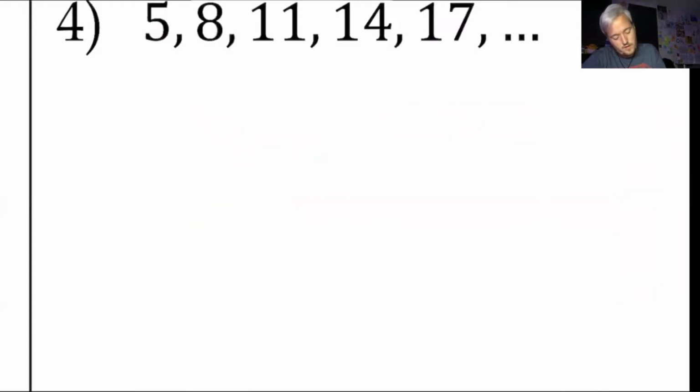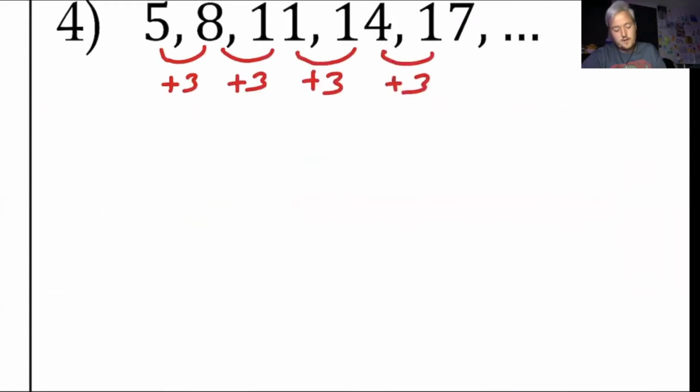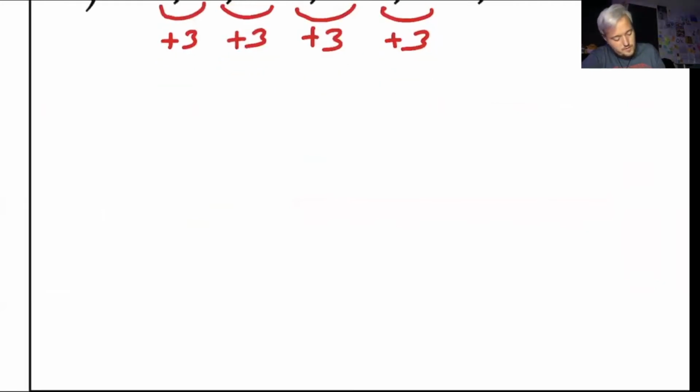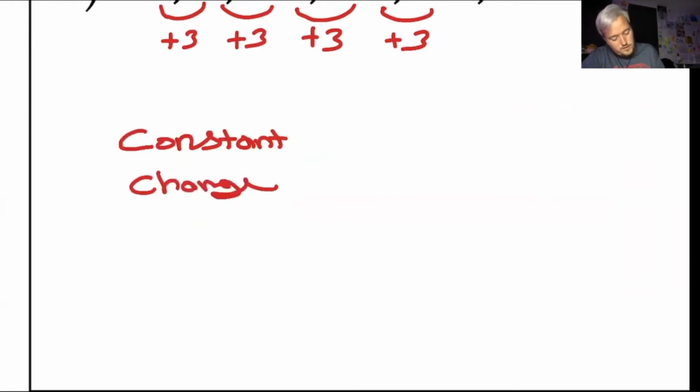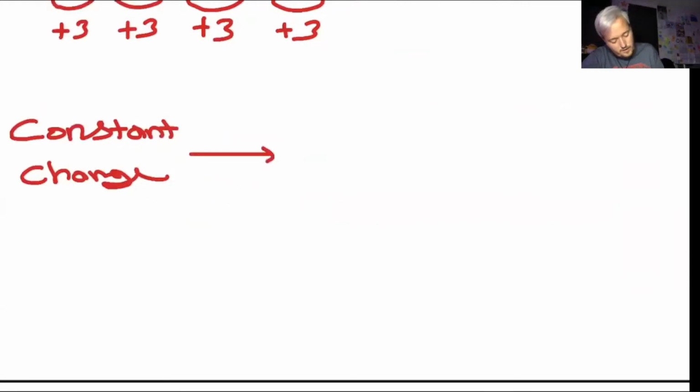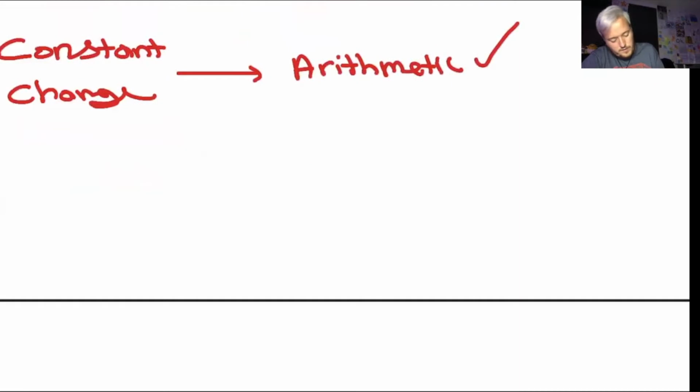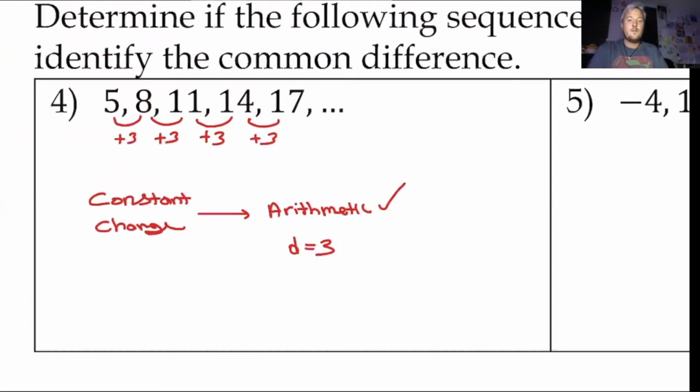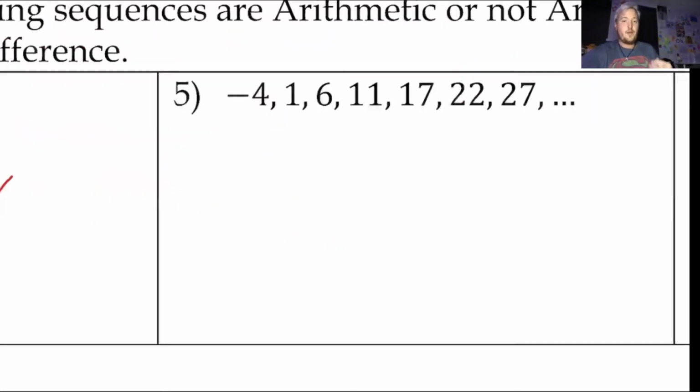We're going to see what we got. So 5 to 8, plus 3, 8 to 11, plus 3, plus 3, plus 3. So this is a constant change, which means it is arithmetic. And then our common difference here is a change of 3. All right, so now looking here at number 5, so we have a lot more terms.